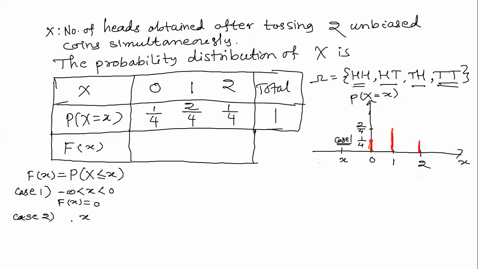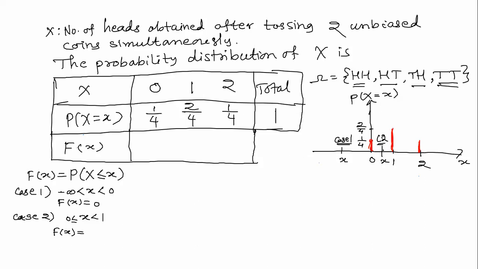Now the next thing is that this x can be 0 or greater than 0, but it should be strictly less than 1. Somewhere here, this is x. This is case 2. So capital F of x in this case will be equal to the probability that the random variable takes value less than or equal to small x.